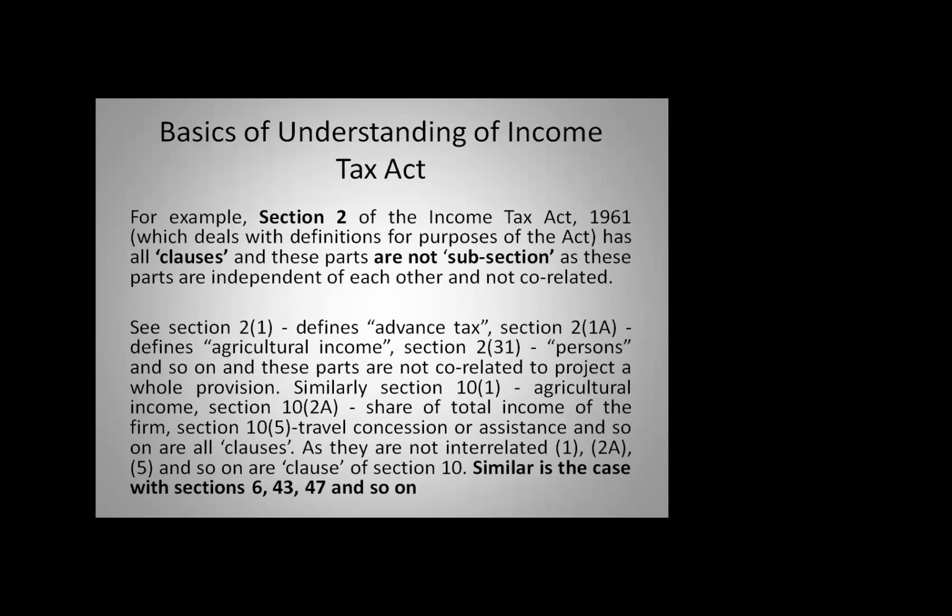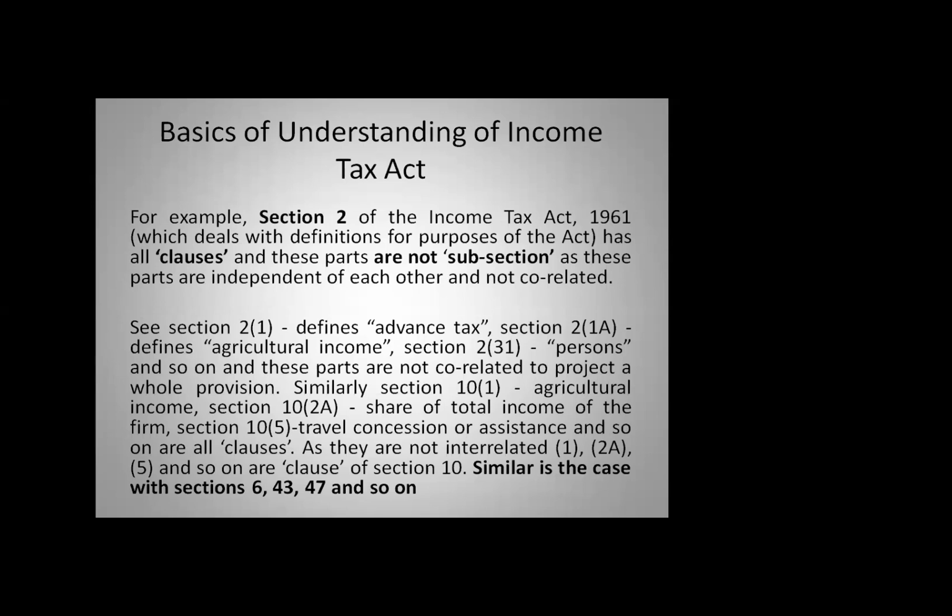For example, section 2 of the Income Tax Act 1961, which deals with definitions for the purpose of the Act, has all classes. Now, when you read along with section 2, you are not supposed to say section 2 subsection 1. You have to say section 2 class 1. These are not subsections.